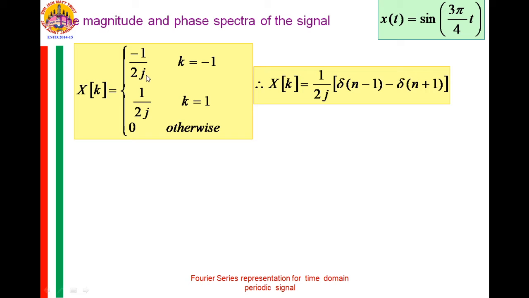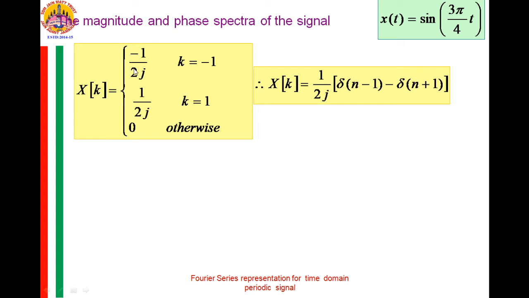Now, what is the phase here? Phase is tan inverse of the imaginary part by the real part. This minus 1 by j we can also express in an exponential form. Minus 1 by j can be expressed as j.